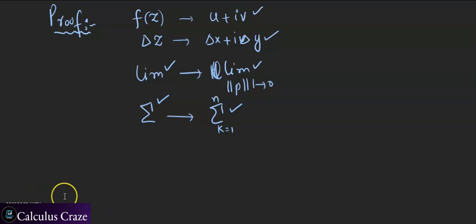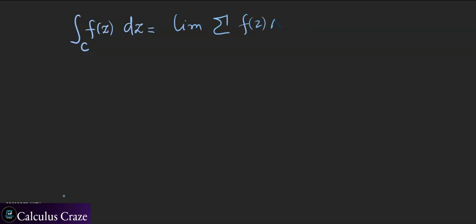Now, if I recall the definition of the integral in terms of summation, it is given by the integral over C of f of z dz equal to the limit of the summation of f of z times change in z. I can write this as the limit of the summation where f of z is replaced by u plus iv, and delta z is replaced by delta x plus iota delta y.